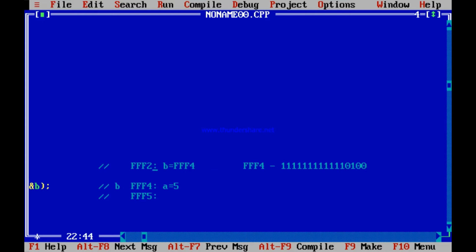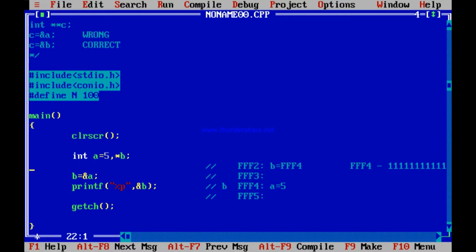Each memory location is of how many bits I told? 8 bits. So 16 bits means 2 memory locations. So a pointer is contained in how many memory locations? 2 memory locations. Like an integer. So can you say that actually FFF2 and FFF3 together contain this B, FFF4? Is not it so? Now what if I do one more step?